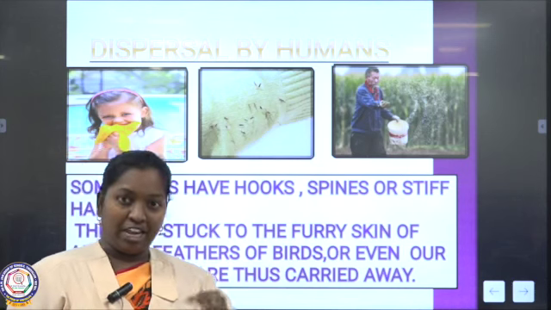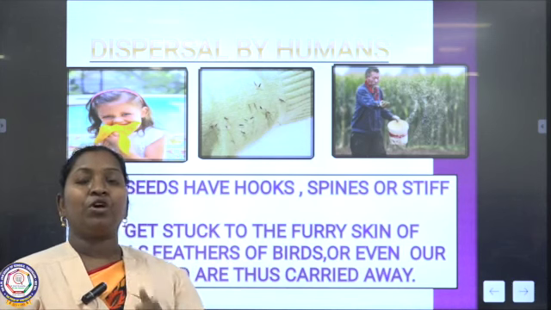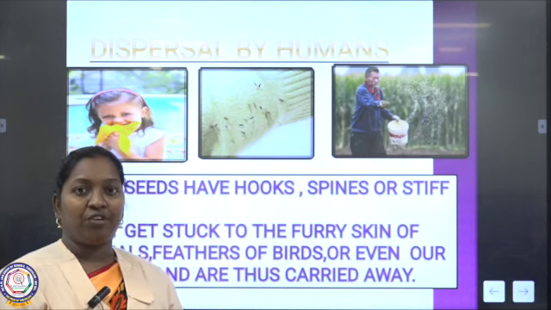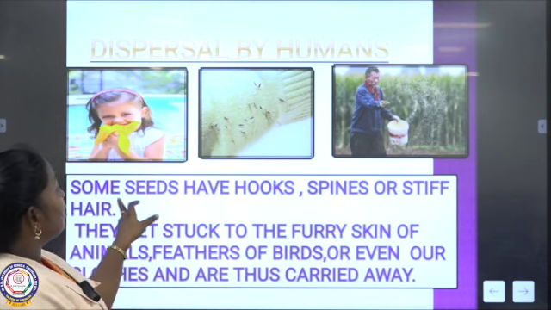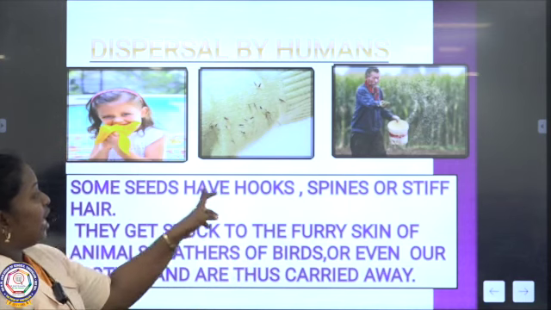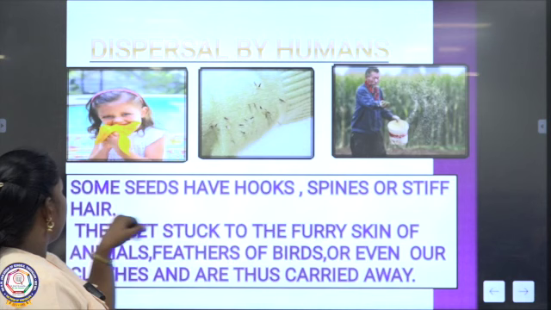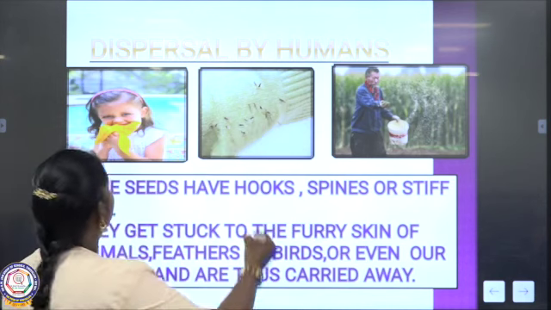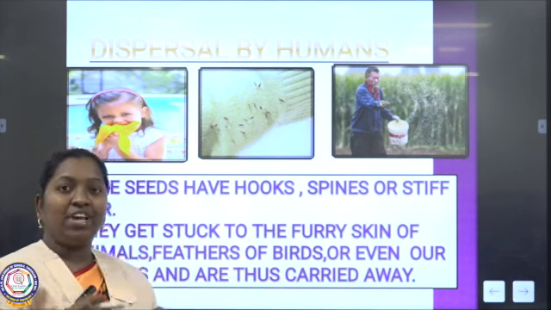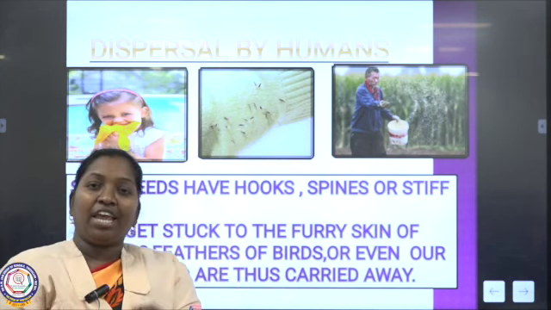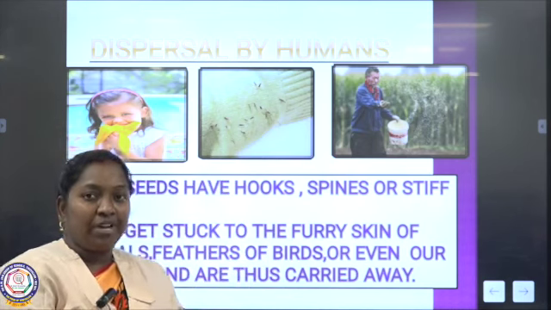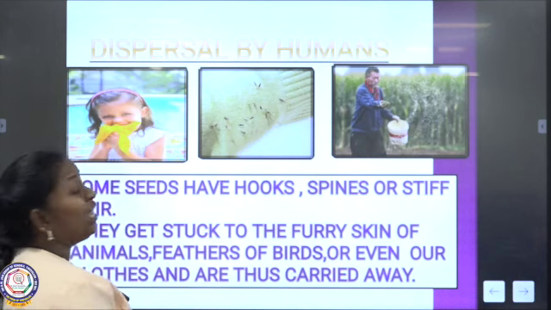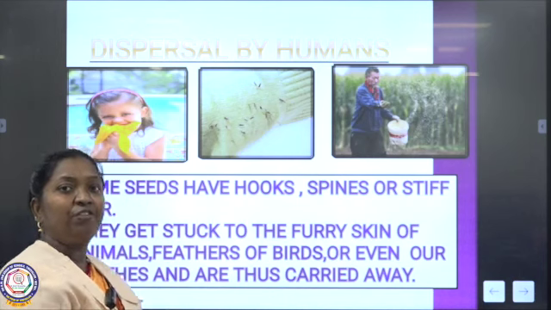Next, I told you animals and human beings do more or less the same activity. You see this, some seeds have hooks, spines or stiff hairs. They get stuck into the dress. Look at this picture, they get stuck over here, and where they fall down, there itself a new plant will grow. In this way, humans are helping seeds to move away from the plant.